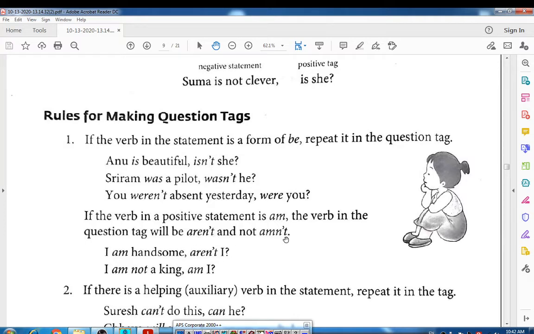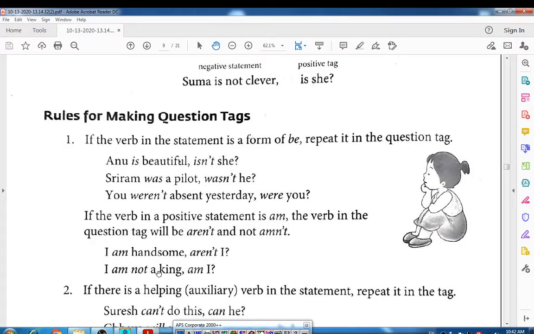Means in the given statement the verb is am, then you have to write aren't for am, right? Instead of amn't, it will not be used like this.